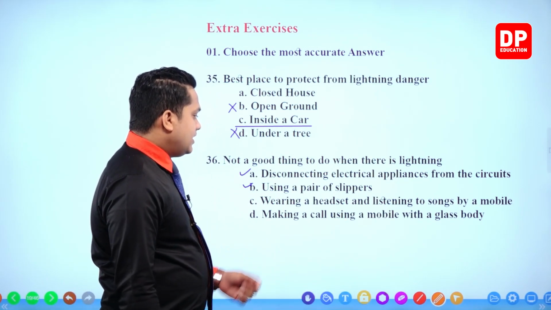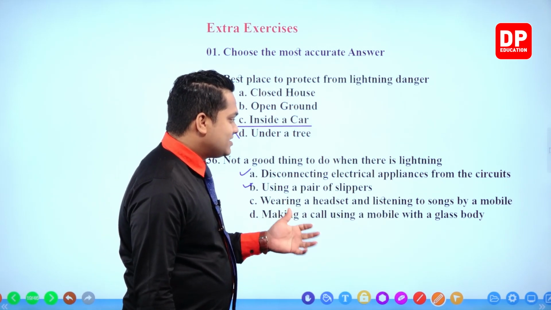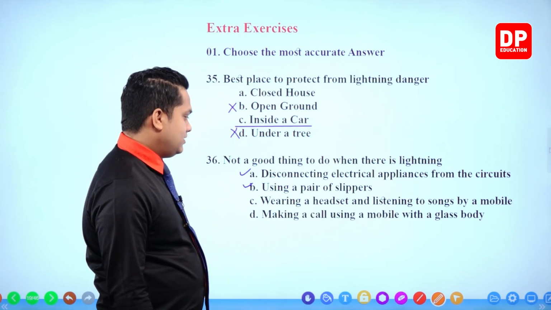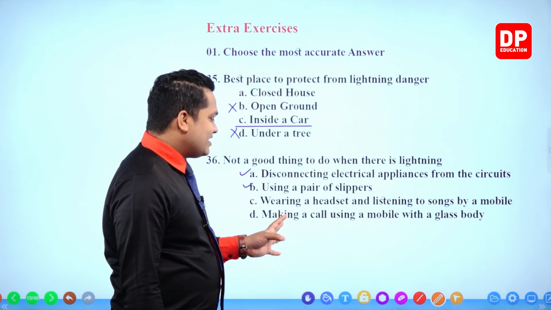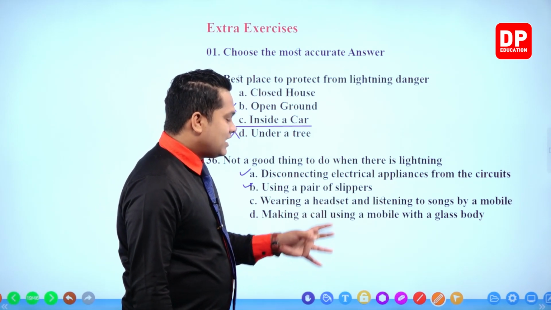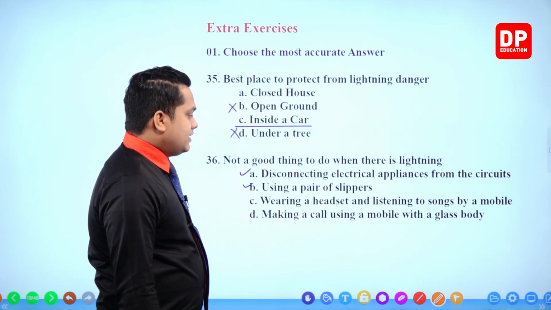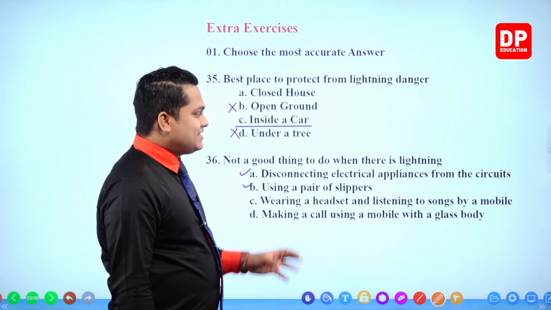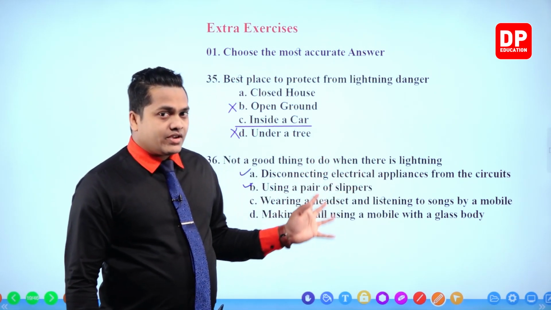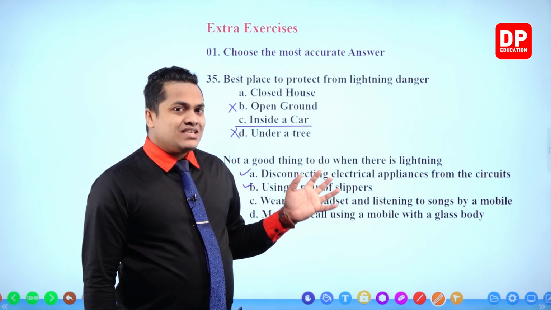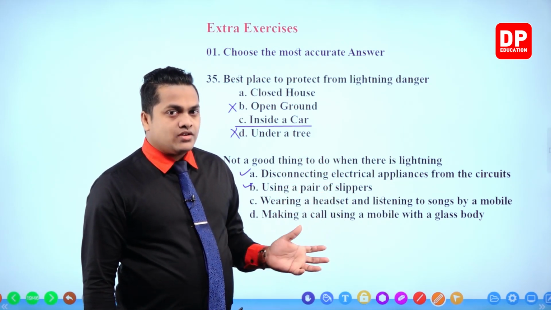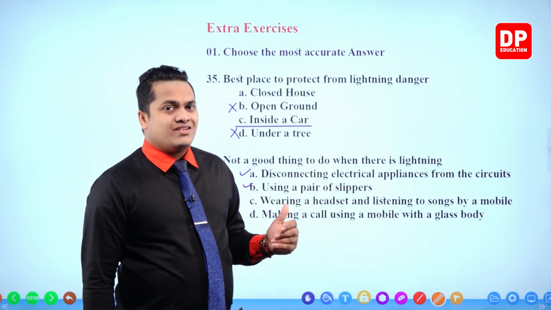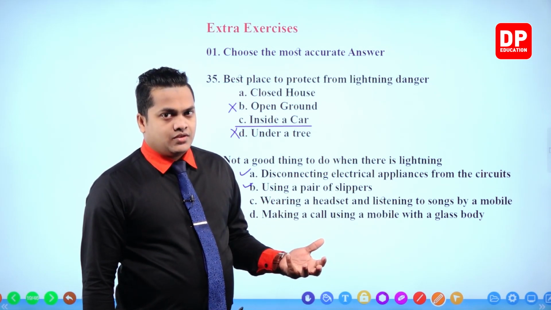Next one. Wearing a headset and listening to songs by a mobile. Next one. Making a call using a mobile with a glassy body. So I told you that these electrical charges are going to travel through wires. Wires are conductors.